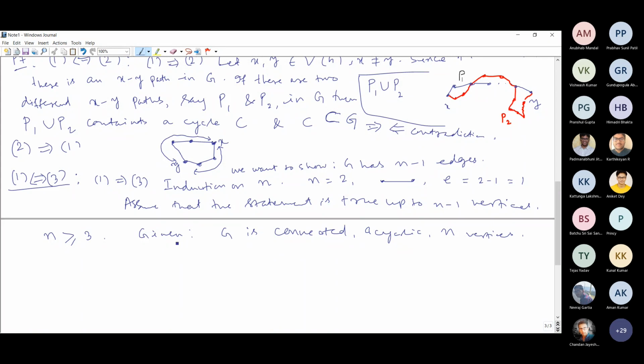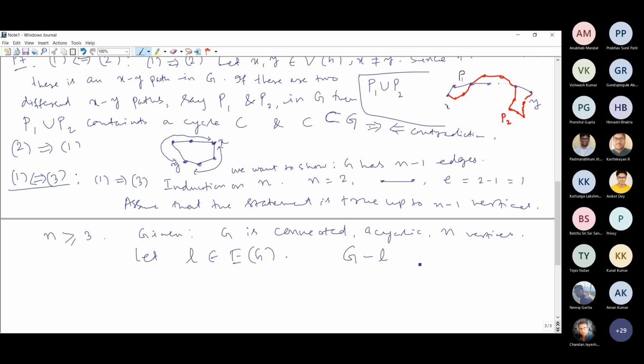Now from this graph G, we shall remove one edge. Let L be an edge in the graph G. So now I shall look at G minus L.